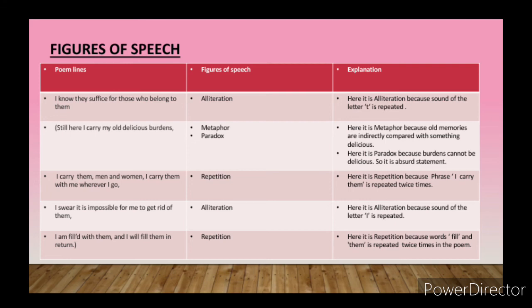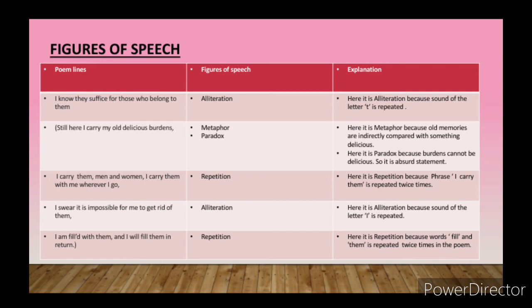So the poet is saying, of course burdens are there, but with that burden I am having sweet memories of my past. So that's why there is metaphor. Two things are indirectly compared, that is the best memories of the family members and friends that the poet had spent, as well as the burdens that he carries with him. Those two things are implicitly or indirectly compared, so we call it metaphor.